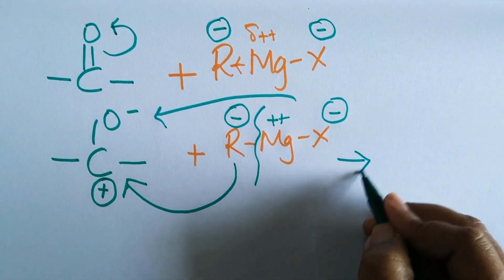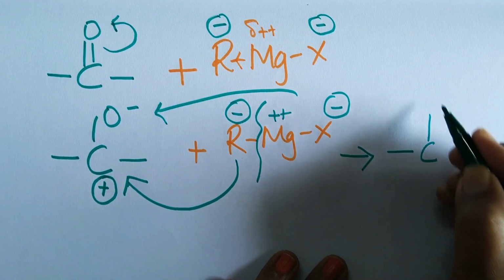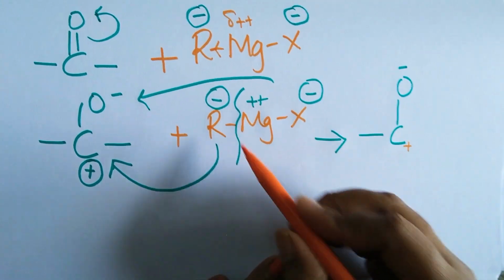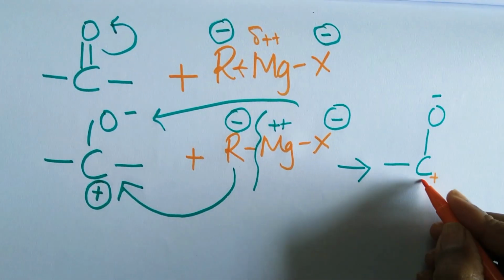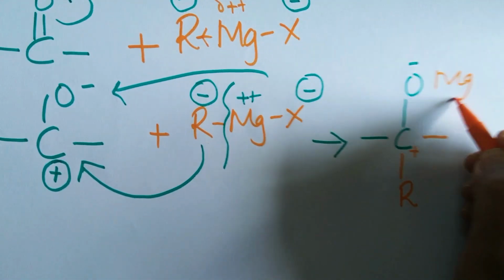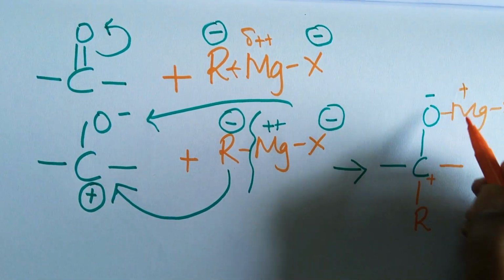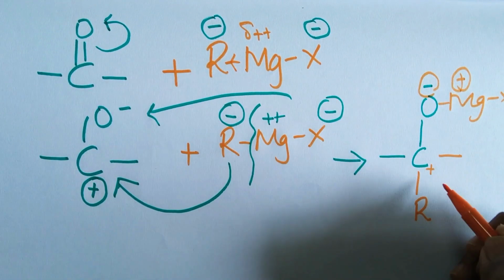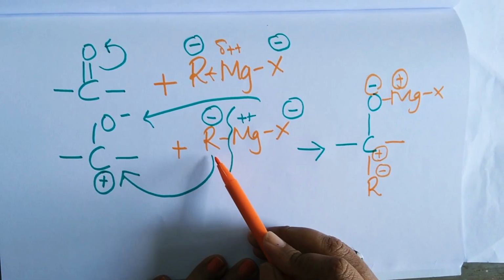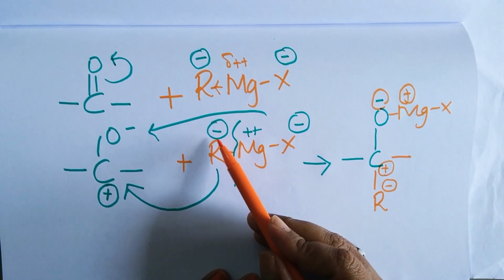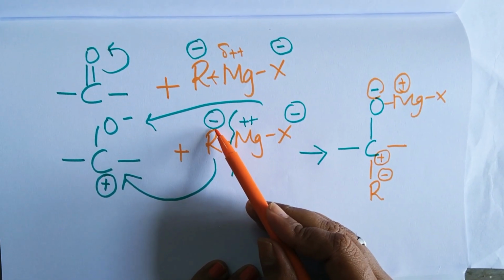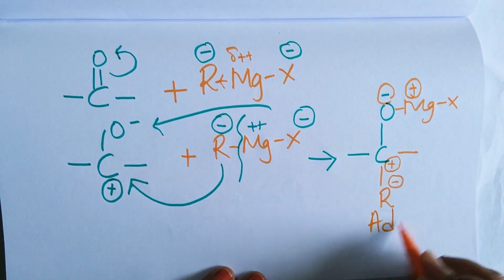So what do we get here? C-O minus is there, and we have plus here. So R will come towards carbon. So R gets attached here and MgX will come and attach itself to oxygen. Why? Because unlike charges attract each other. Fine. This is a nucleophilic addition reaction. Why nucleophilic? Because the R group is carrying a negative charge. What is a nucleophile? Anything which carries a negative charge is said to be a nucleophile, and we get an adduct.